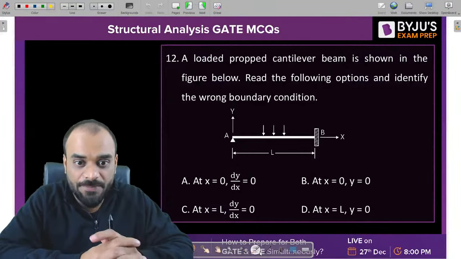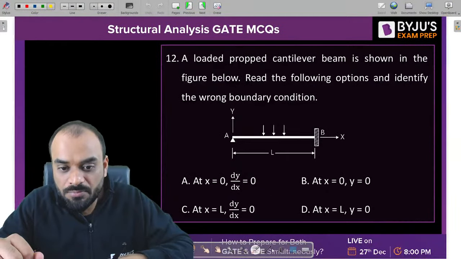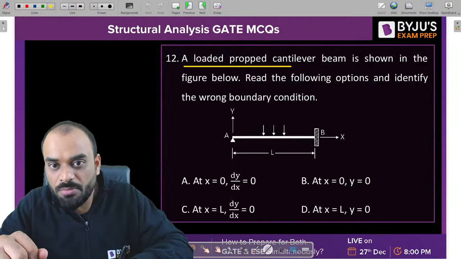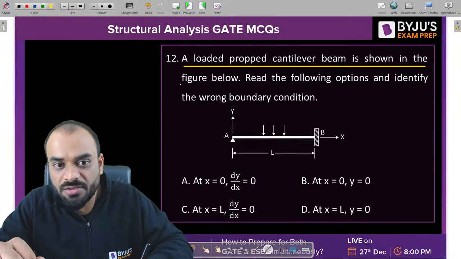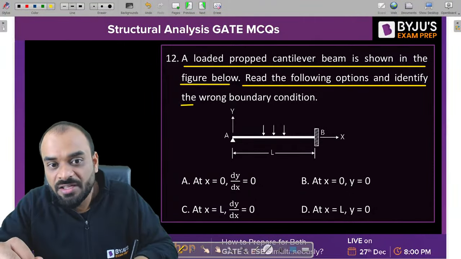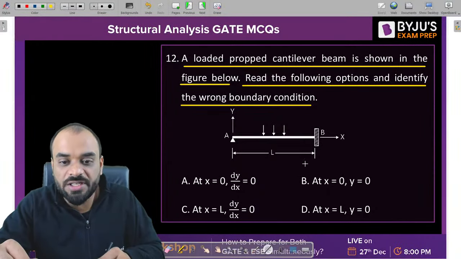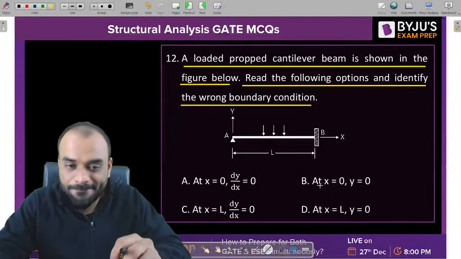Be careful, okay? Now, what you need to tell me, guys, a loaded propped cantilever beam is shown in the figure below. Read the following options and identify the wrong boundary condition. You need to tell me which particular boundary condition is wrong.